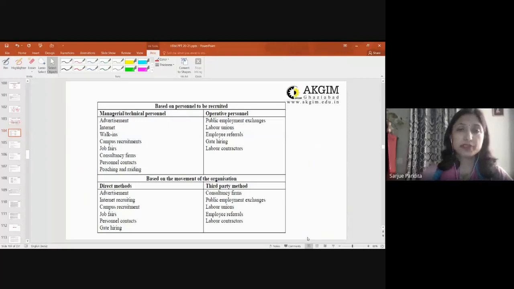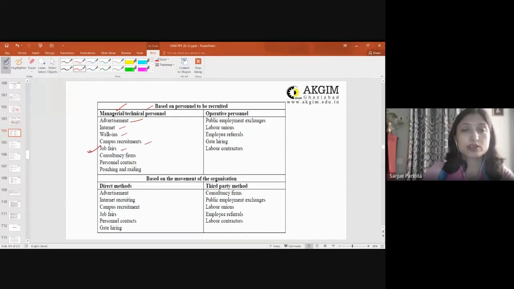Now, based on the personnel to be recruited, generally we have certain methods adopted. For example, if you want to hire managerial or technical personnel, which particular source would you like to go for? Advertisement, internet, walk-ins, campus, job fairs, another very important source these days, consultancy firms, personnel contacts, poaching and raiding. Yes, I would like to tell you about this poaching and raiding.